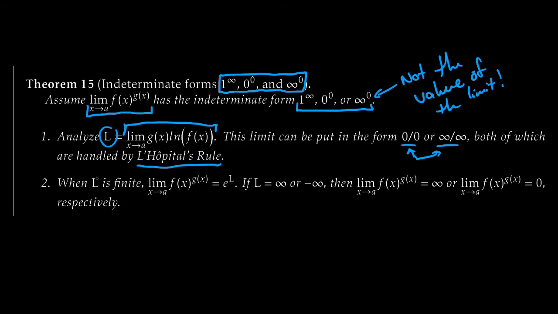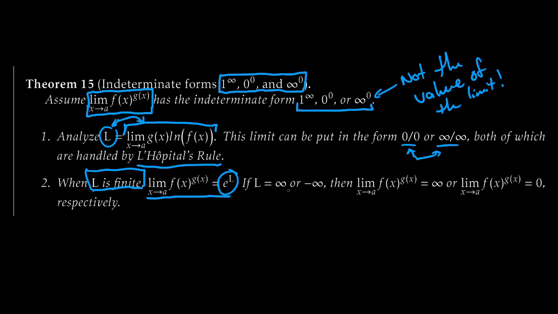Now, when you get a finite value of L out, just like we went through, the limit as x goes to a of f of x to the g of x, the limit we started with, right up there, is just e to the L, whatever that finite value we got out from this limit right here.